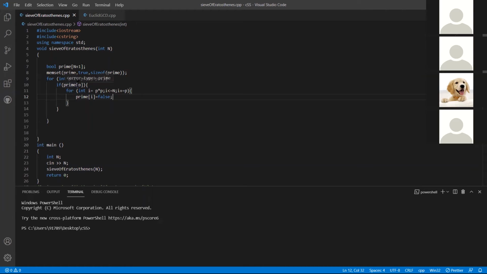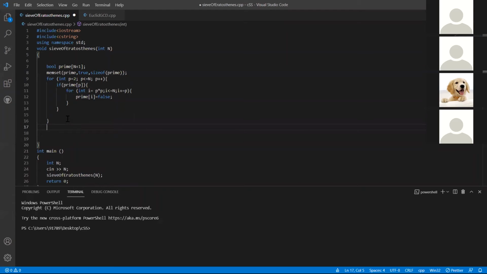Since prime of 4 is false, I don't have to check for multiples of 4 because all the multiples of 4 are already multiples of 2. Those are already false, so it'll save me time, right? It won't check for multiples of 4. Then it will go to 5. 5 is not a multiple of any number, so it has not been marked false, which means it is true. Now it will check for the multiples of 5. So by now I hope this is clear for you.